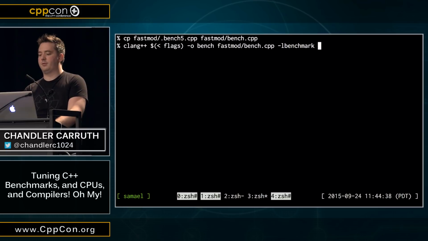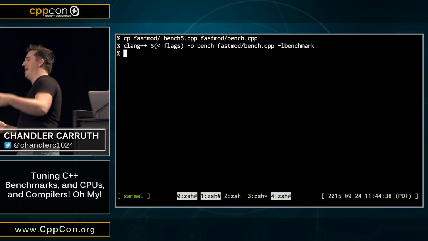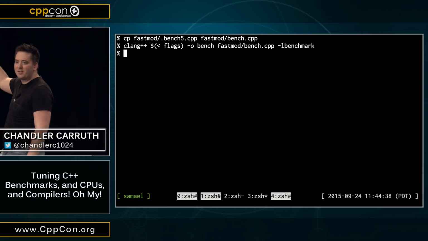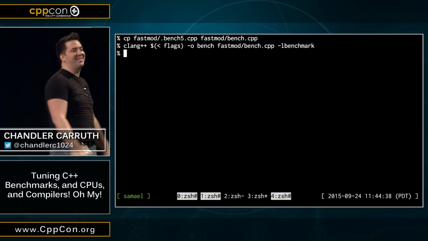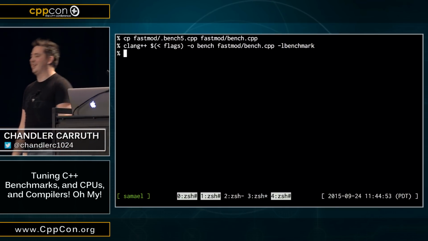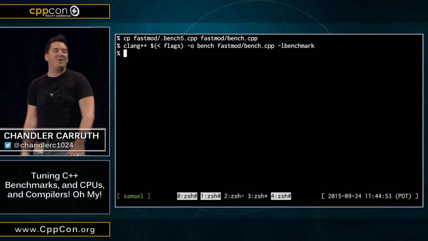So here's the question for you folks. Who here thinks that my modulus is going to be faster? Anyone? Man, you guys, okay. So who here thinks that just a normal old modulus is going to be faster and that I've wasted all of this time inventing something? You have no faith.